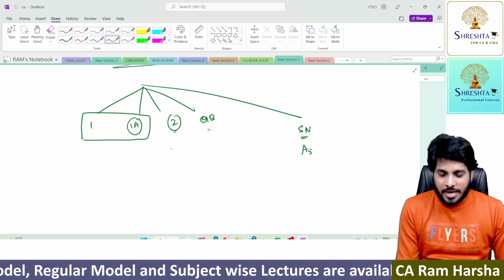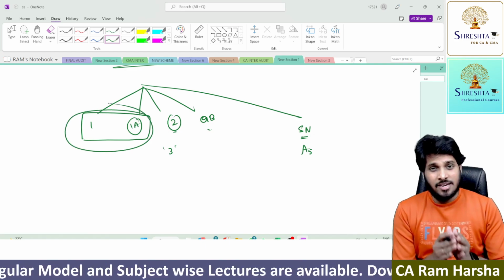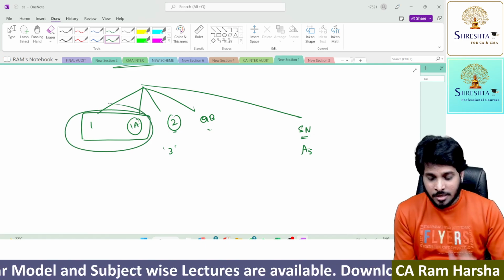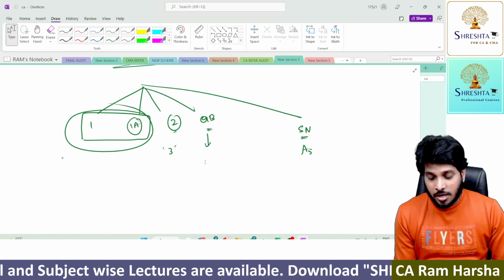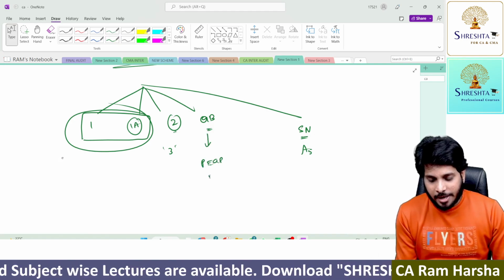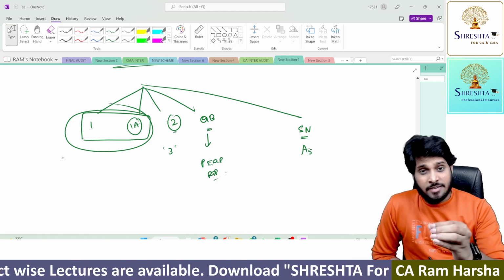In module 2, we are having 3 chapters. Remaining all other chapters are there in 1 and 1A together. Then we are having the question bank, where I am covering past examination question papers and RTPs up to 2021 May.